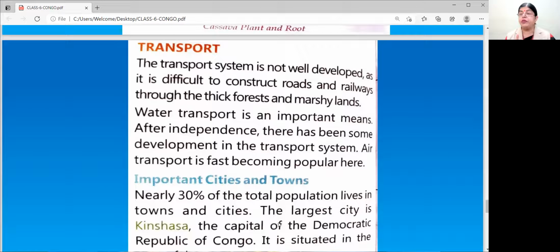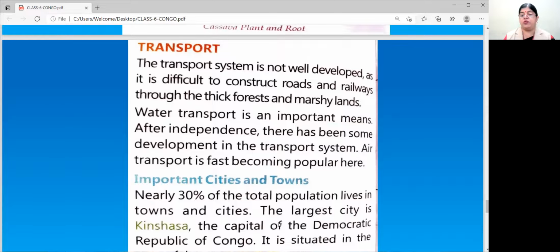So, the transport system is not well developed because it is difficult to construct roads and railways. Why? Because thick forests and marshy lands are there. See children, every point has a reason. Transport system not well developed. Why? It is difficult to construct roads and railways. Why? Because of thick forests and marshy lands. Water transport is an important means. After independence, there has been some development in the transport system. Air transport is fast becoming popular here.